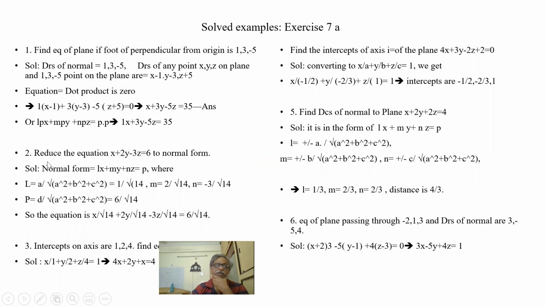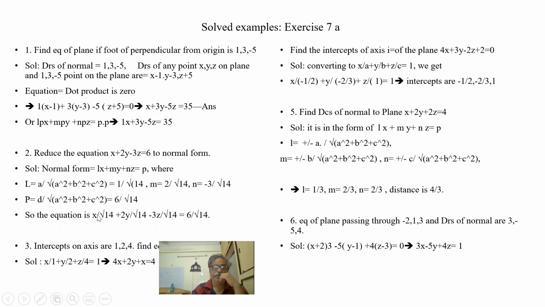Let us see another example. Reduce this equation to the normal form. So we know L, M, N we can find out: 1 by square root of 1 square plus 2 square plus 3 square, that is 14. So L is 1 by root 14, M is 2 by root 14, N is minus 3 by root 14, and D, the distance, is 6 by root 14.